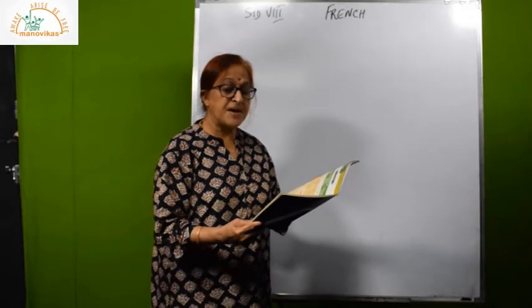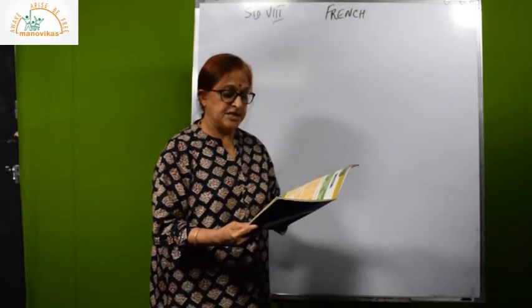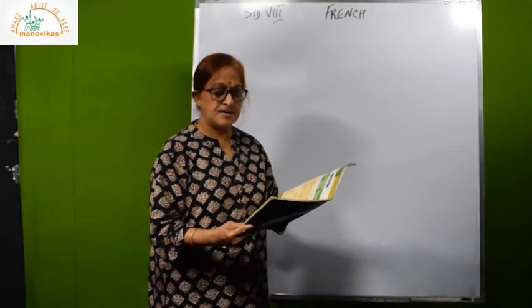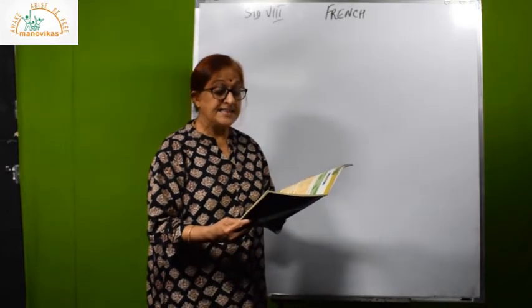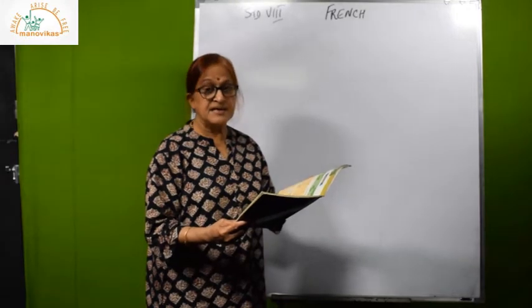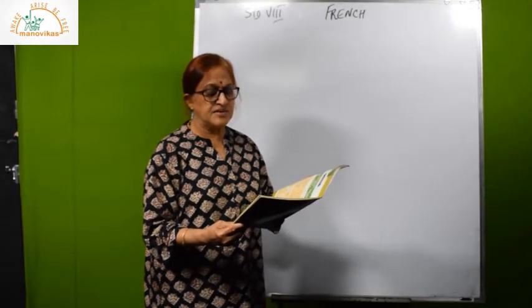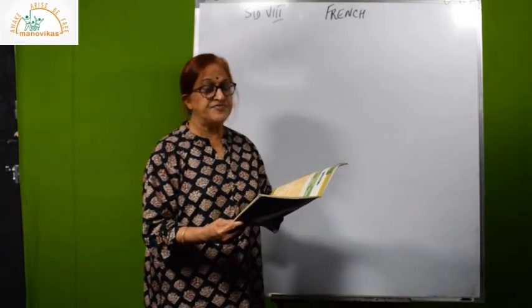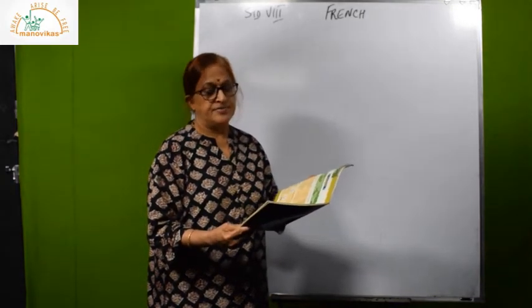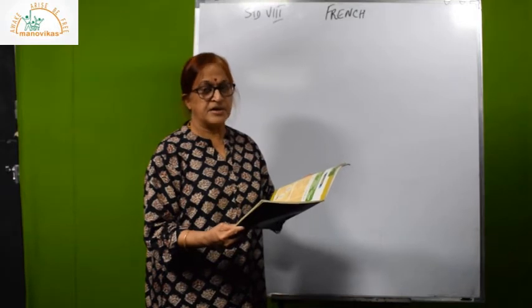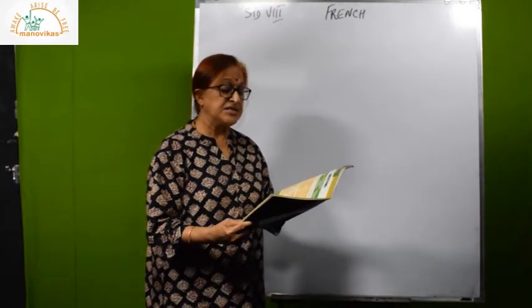Now, in the next part of the lesson, voici un banc. Voici is here is. Here is a bench. Est-il en bois? It's an interrogation. A question. Est-il? We have inverted. Est-il en bois? Is it made of wood? The answer is oui. Il est en bois. Voici une clé.